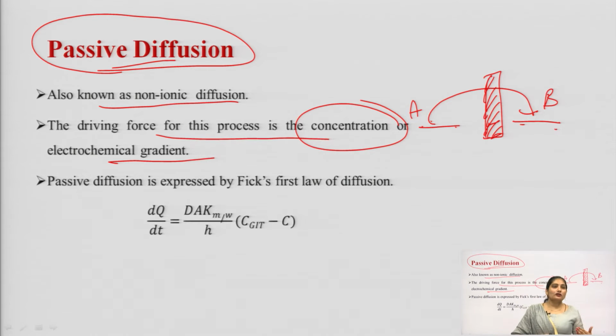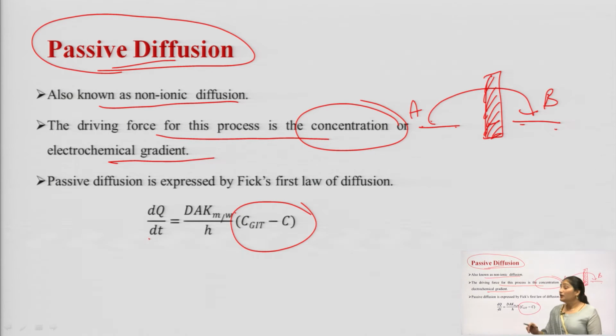The passive diffusion process can be expressed using Fick's first law of diffusion. So, what does this law state? Fick's first law of diffusion gives the equation dQ/dt = DAKm/w / h × (C_GIT − C). What is this? The concentration at the GIT minus the concentration in the blood. This term represents the concentration gradient, the difference in the concentration in the GIT and the blood.